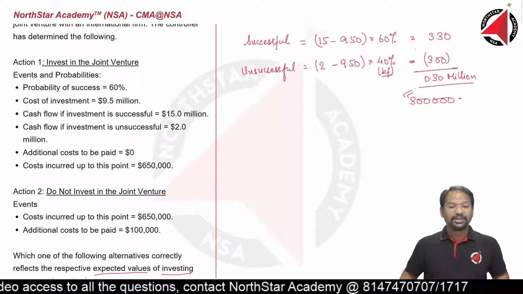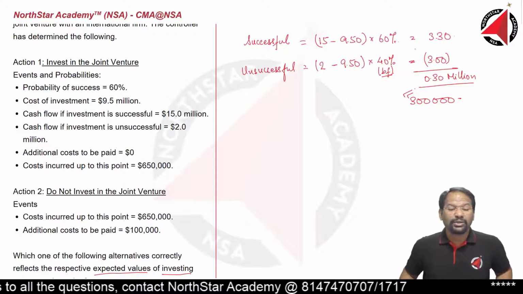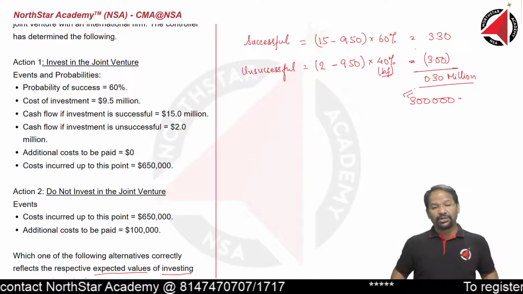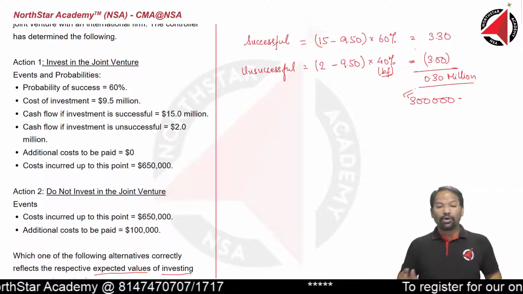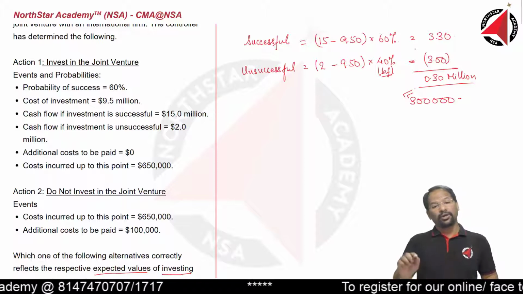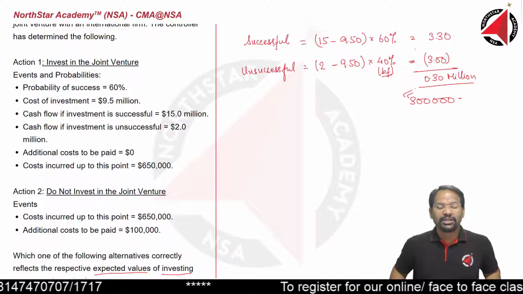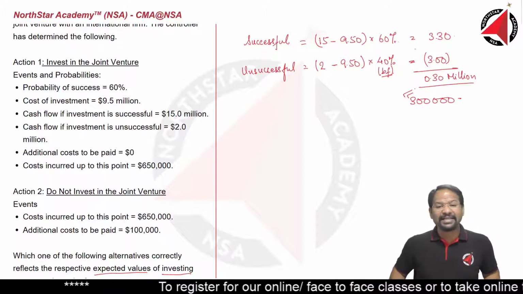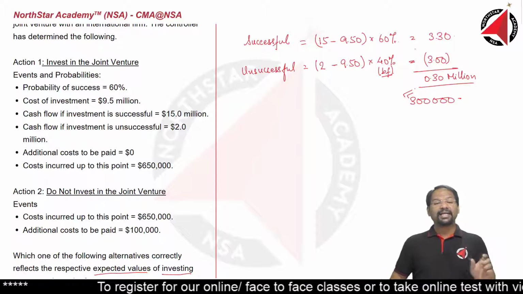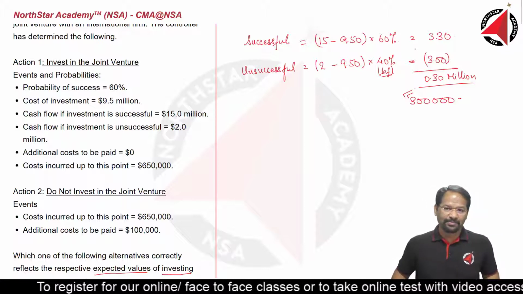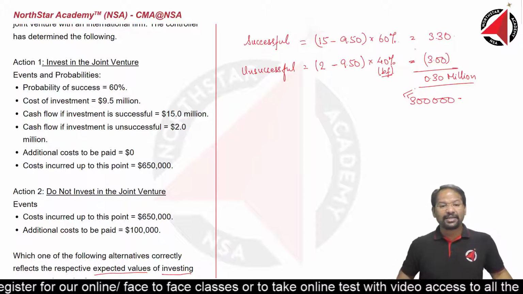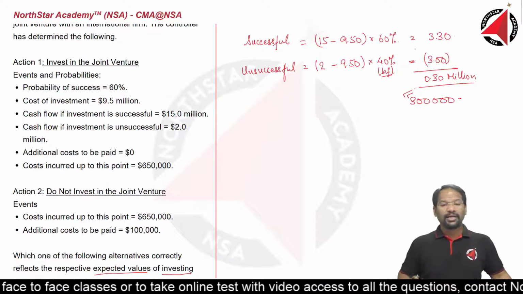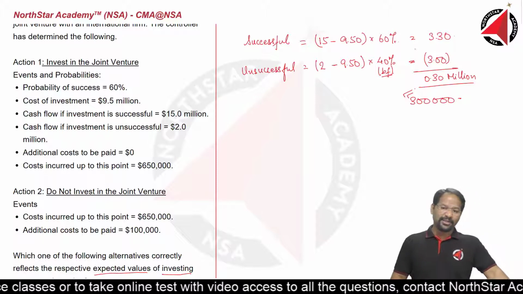Yes, one more piece of information is given: cost incurred up to this point. Remember, cost incurred up to this point is an irrelevant cost because it is a sunk cost. It has already been incurred and it has gone. So any sunk cost shall be irrelevant for computation of expected value or for taking any decisions, because this is an irrelevant cost for decision making. Alright, so will we add another 650,000 which has already been incurred up to this point in time? Answer is no, it is a sunk cost, it shall not be considered here.